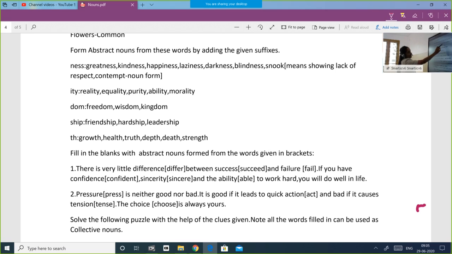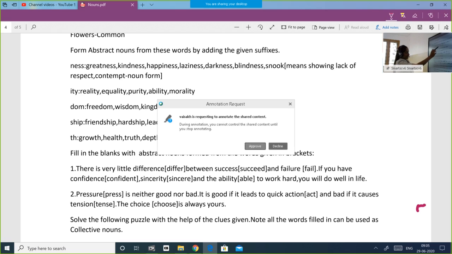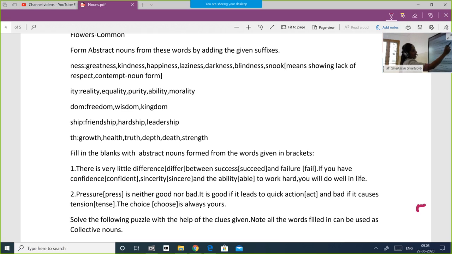You have to change that Y to I and add NESS, happiness. Remember, there will be change in spelling of the word when you add NESS, when you add suffixes. Lazy, L-A-Z-Y, again Y is changed to I, laziness. Dark, darkness. Blind, blindness.